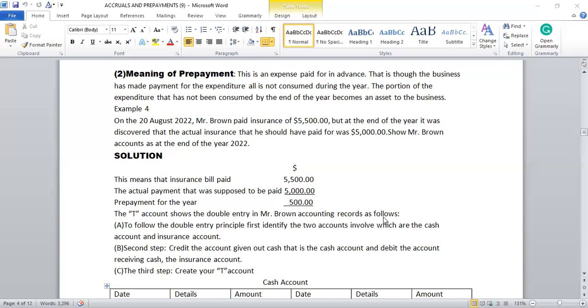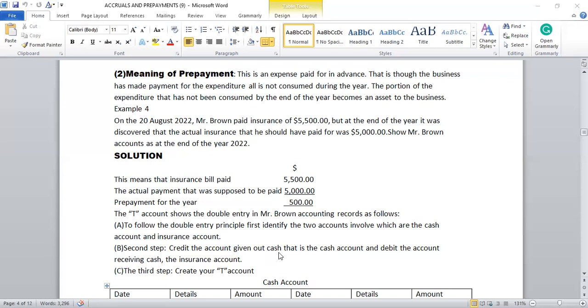The T account shows the double entry in Mr. Brown's accounting record as follows. A: to follow the double entry principle, first identify the two accounts involved, which are the cash account and the insurance account. As I said, double entry means that every transaction should be recorded twice, and here the two accounts involved are the cash account and the insurance account. So there are two accounts that have been identified. B, that's the second step.